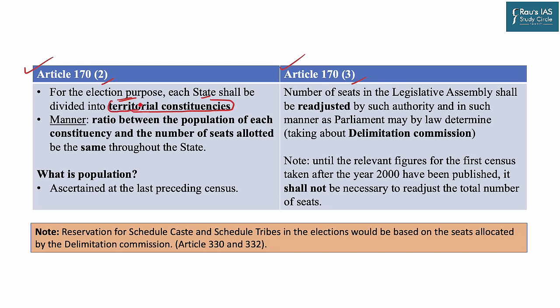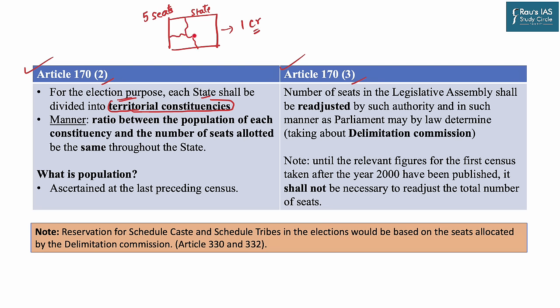A constituency is that particular geographical area and political unit that is identified for particular voters to vote for a single candidate. For example, let's say this is a particular area and here there is a population of 1 crore people. Now, 1 crore people are not going to vote for one person. Let's say there are 5 seats for these 1 crore people.